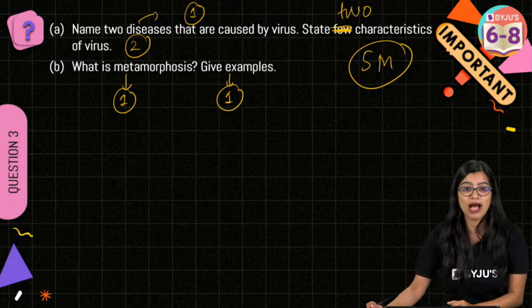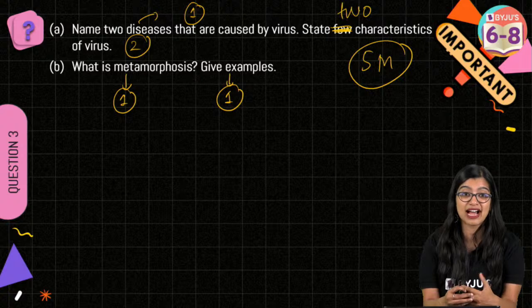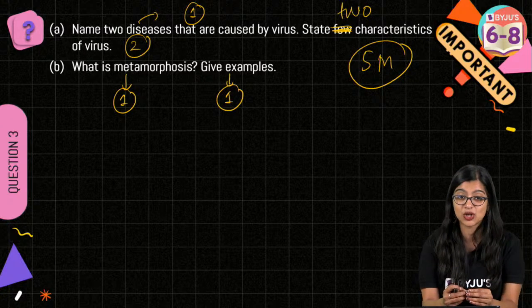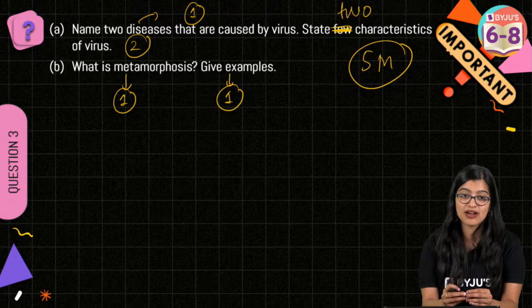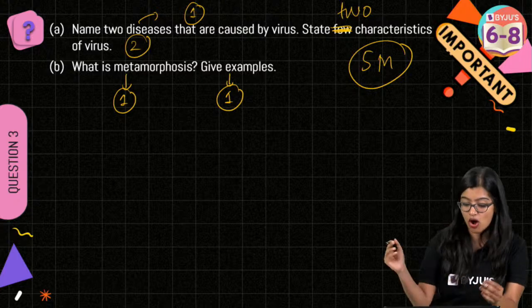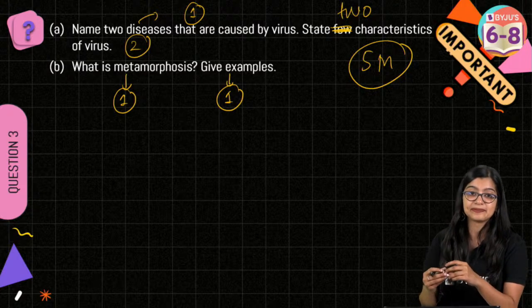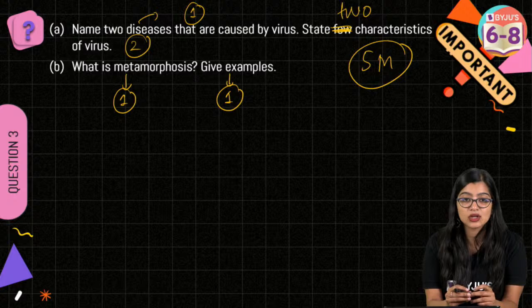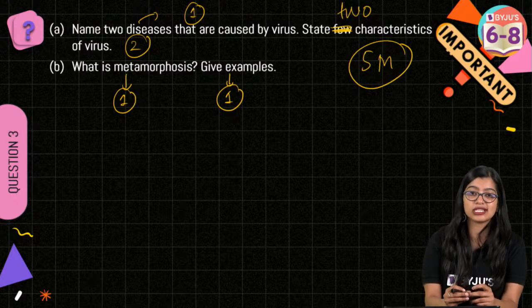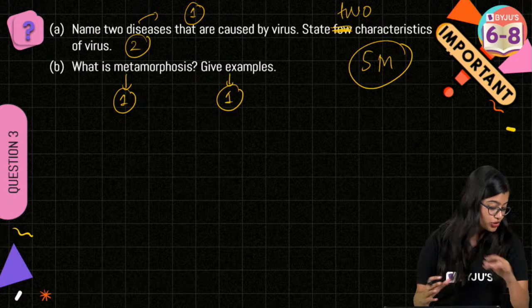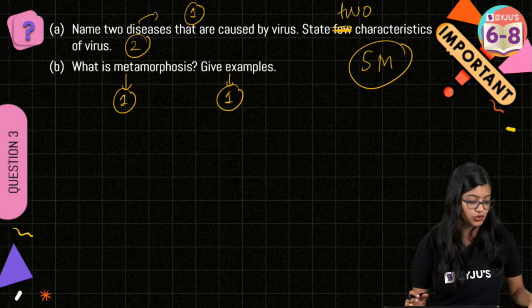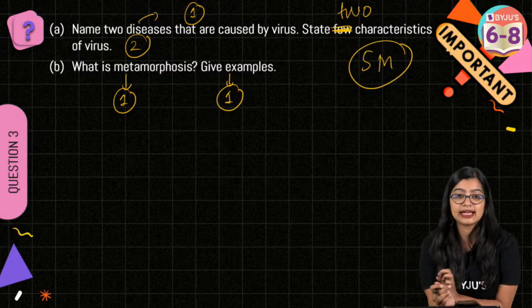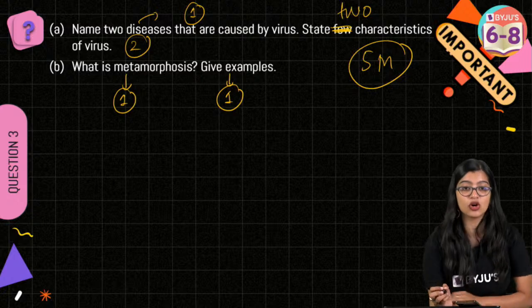Okay. 2 viral diseases. Everybody's saying, ma'am, coronavirus. Is coronavirus a disease or is it COVID-19? Coronavirus, Omicron and all are not viral diseases. Yes, okay. I will take your doubts. See, after 5 questions, I'll do a doubt board so that I can take all of your doubts. Don't worry, okay?